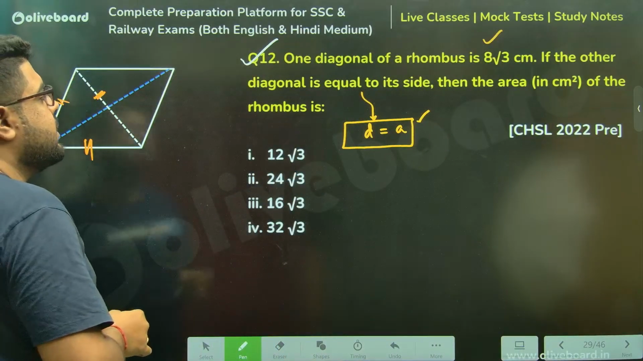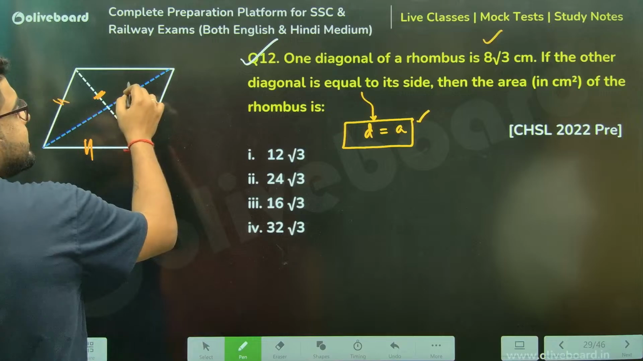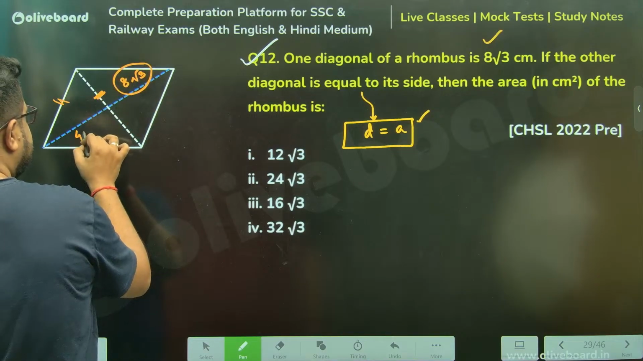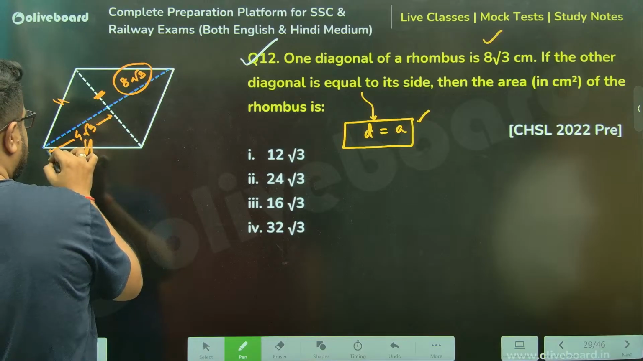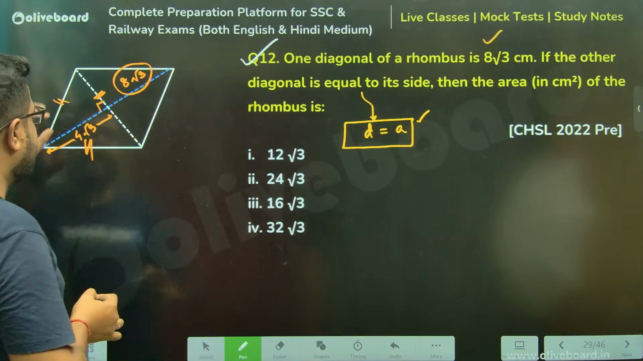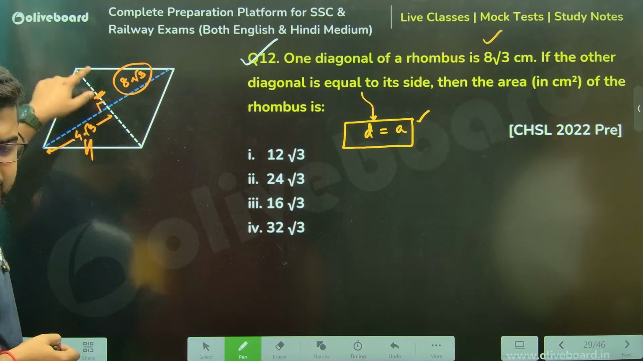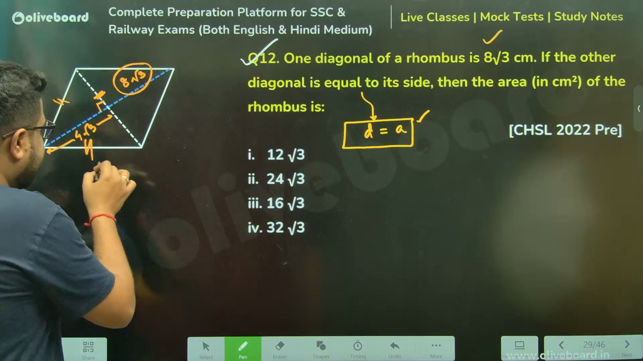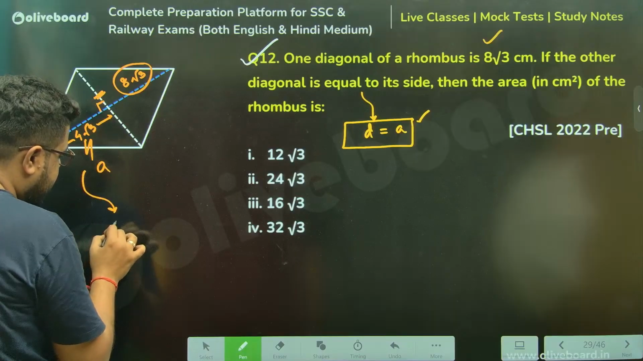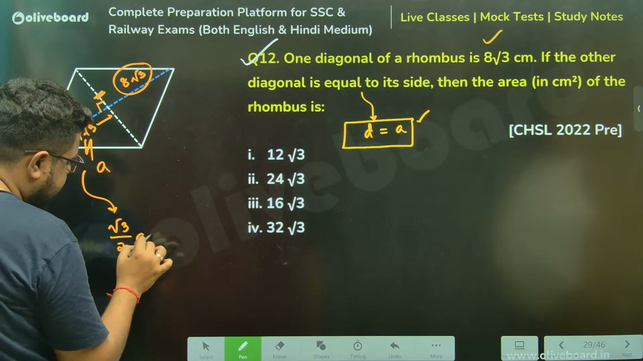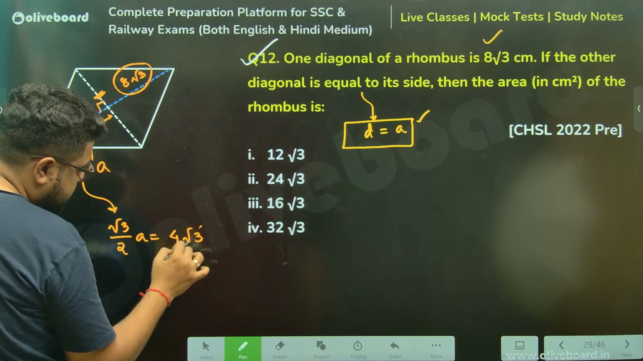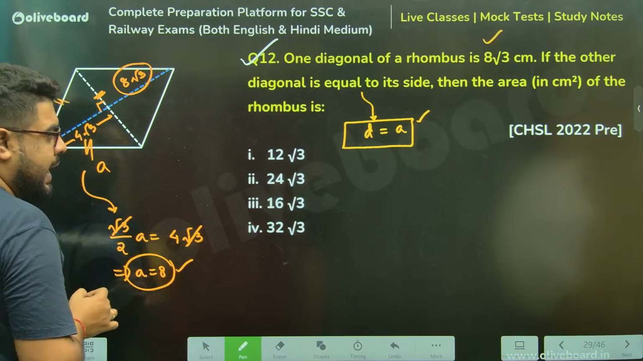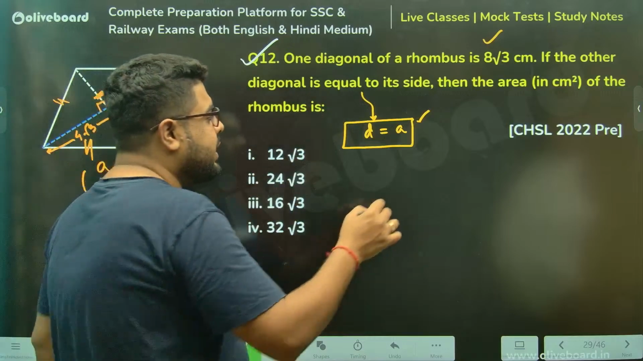And the other diagonal is 8 root 3. If it is 8 root 3, then this must be 4 root 3, half. And you see, this is nothing but the height of the equilateral triangle. If I take the side as A, root 3 by 2 into A is the height. So A becomes 8, that is equal to the diagonal length.